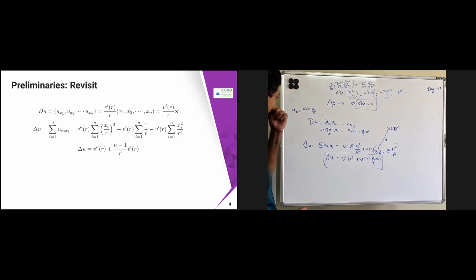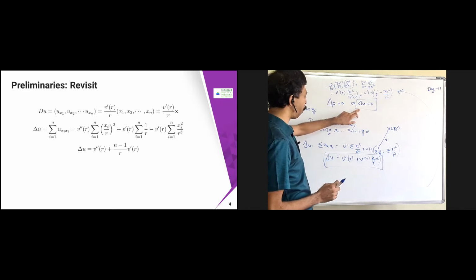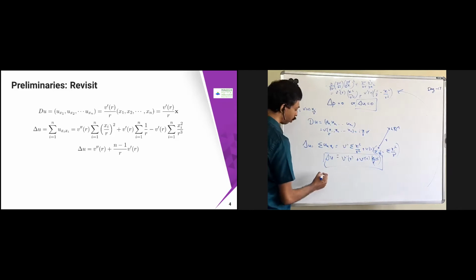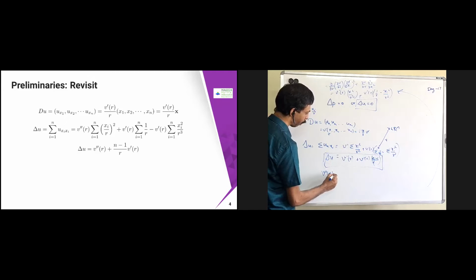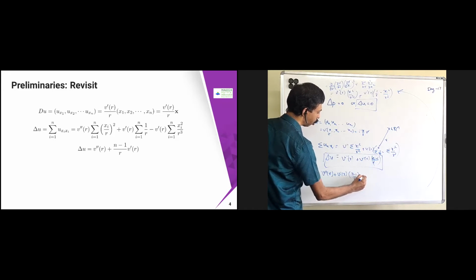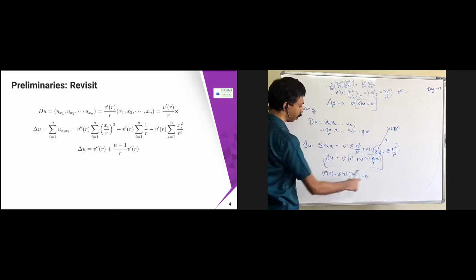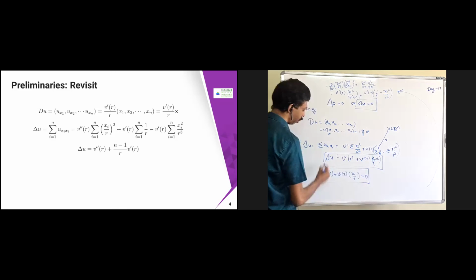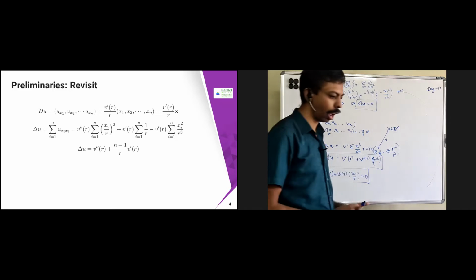Like I just started with the n-dimensional problem. I used the radial solution, means I used this r. Using the r, what I obtained is that instead of solving the n-dimensional equation, I just converted it into a one-dimensional problem. Okay, v double dash of r plus v dash of r into n minus 1 by r equal to 0, because del u equal to 0 in the Laplace equation, therefore it is going to become 0. Now this is a second order ordinary differential equation.